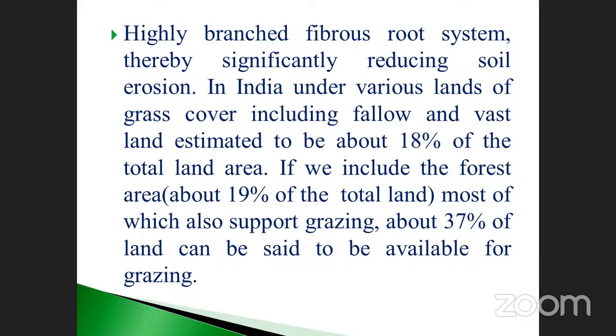About 37% of the land can be said to be available for grazing. 18% here, and 19% here, so calculating 10, 20, 30, 37. So 37 is here, mostly available for the grazing process. Grazing, what is the meaning of grazing? What is the use of this one? It's mostly used for herbivorous animals and also some other purposes.